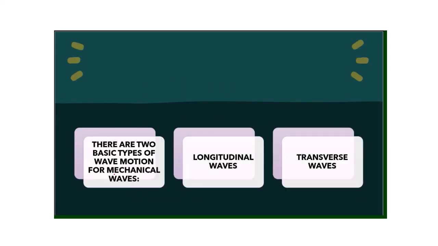Sound is a mechanical wave. There are two types of waves generally. One is electromagnetic and the other one is mechanical. So, sound is a mechanical wave because it requires a medium for its propagation, and it is classified as longitudinal wave and transverse wave.